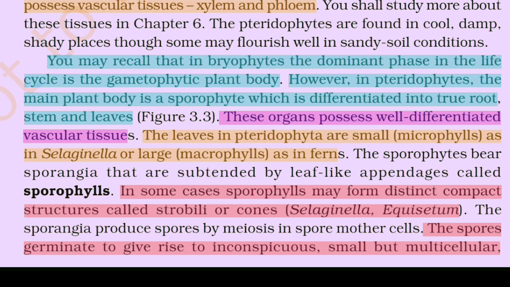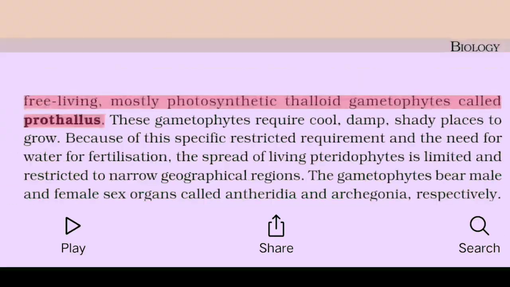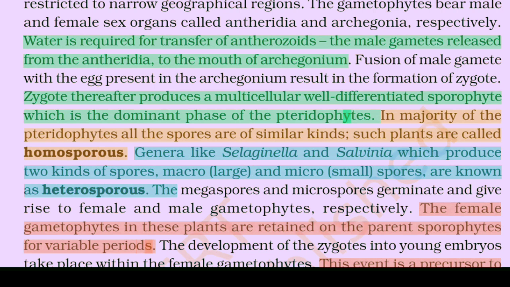In Selaginella and Equisetum, the sporangia produce spores by meiosis in spore mother cells. The spores germinate to give rise to inconspicuous, small but multicellular, free-living, mostly photosynthetic thalloid gametophytes called prothallus. These gametophytes require cool, damp, shady places to grow because of the specific restricted requirement and the need for water for fertilization. The spread of living pteridophytes is limited and restricted to narrow geographical regions. The gametophytes bear male and female sex organs called antheridia and archegonia, respectively.